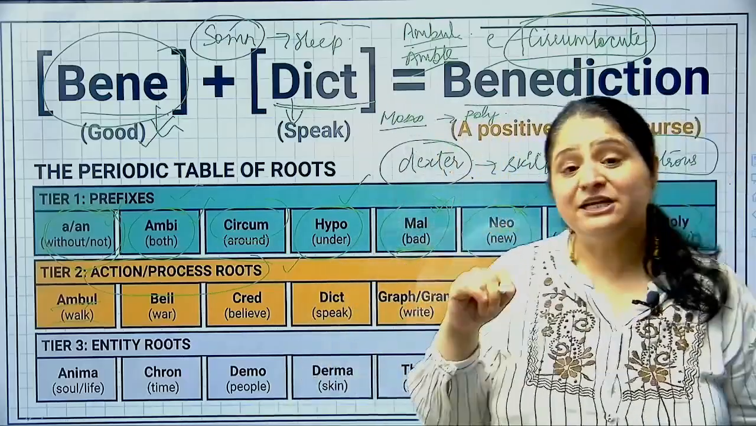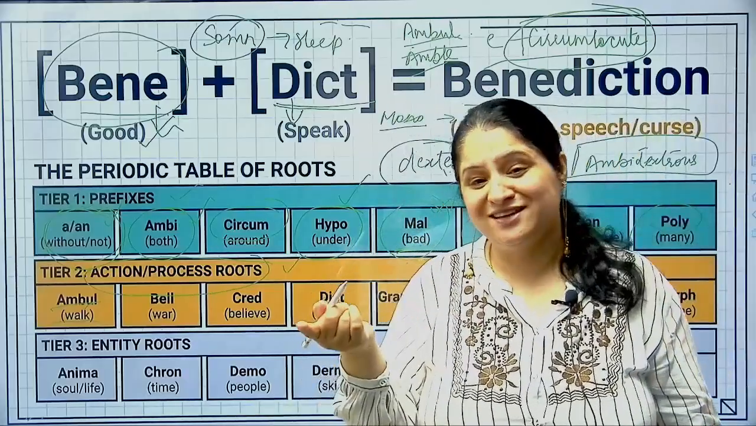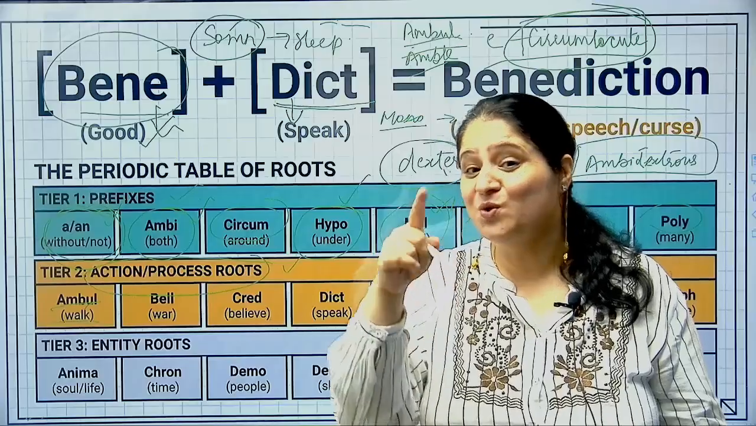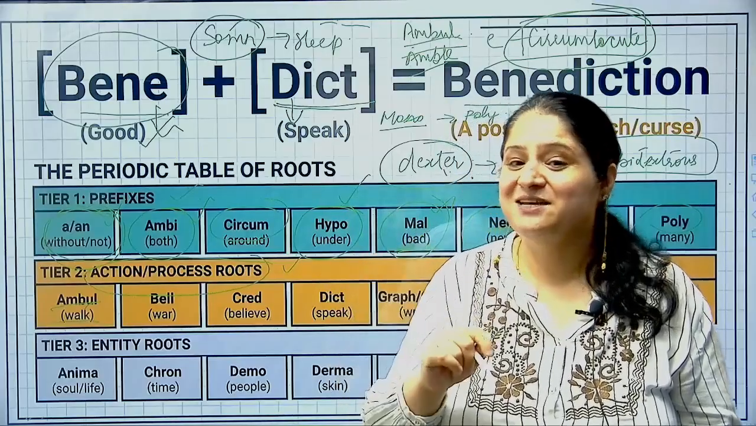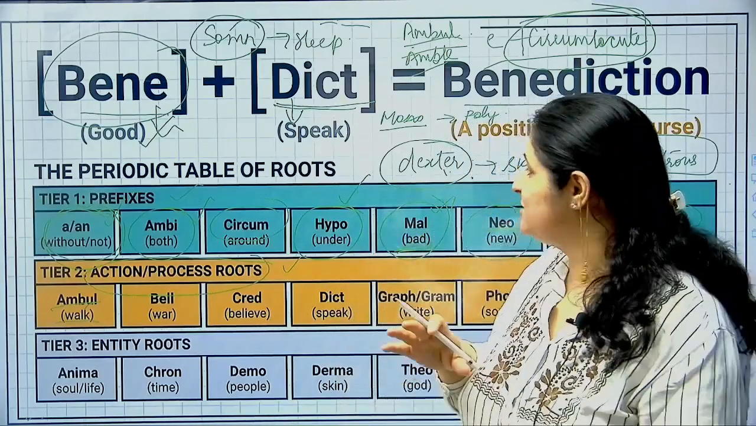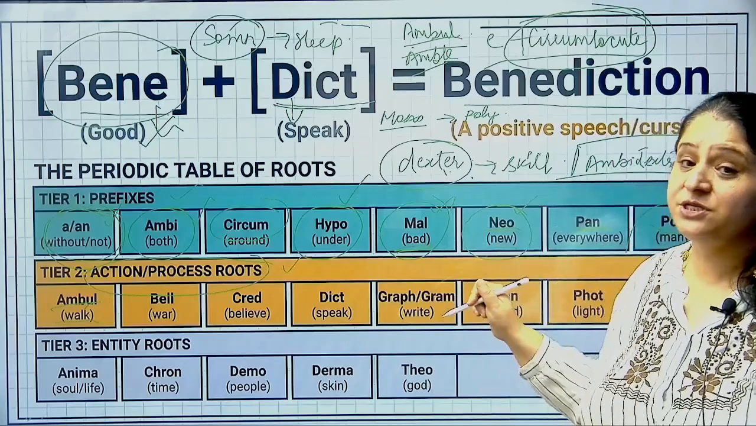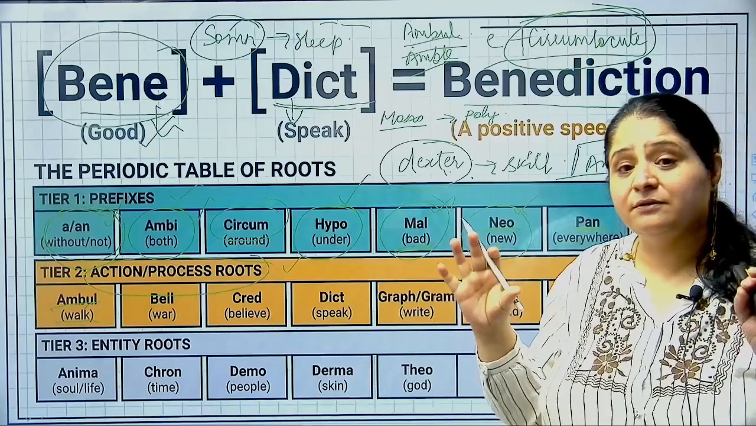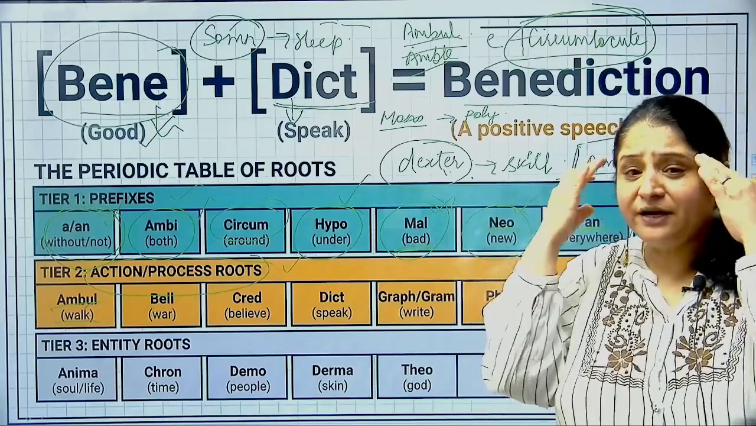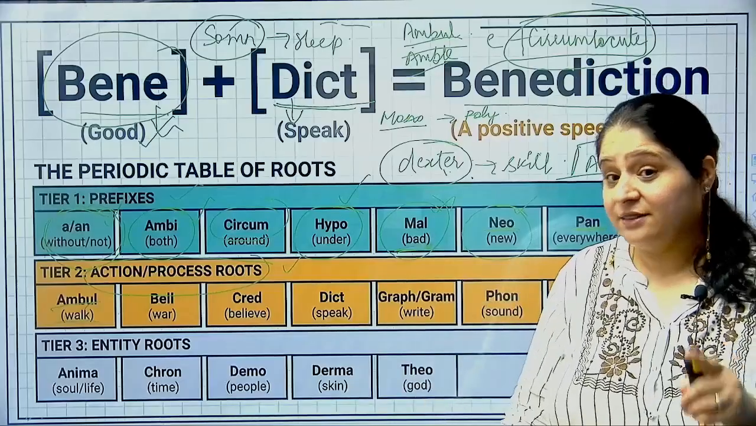Making sense? Similarly, you can say somnoloquist. Loqua is speaking, so one who speaks in his sleep is a somnoloquist. Is it clear, students? This is how root words are going to help us in learning many words and in retaining many words in our head. And that is very important.